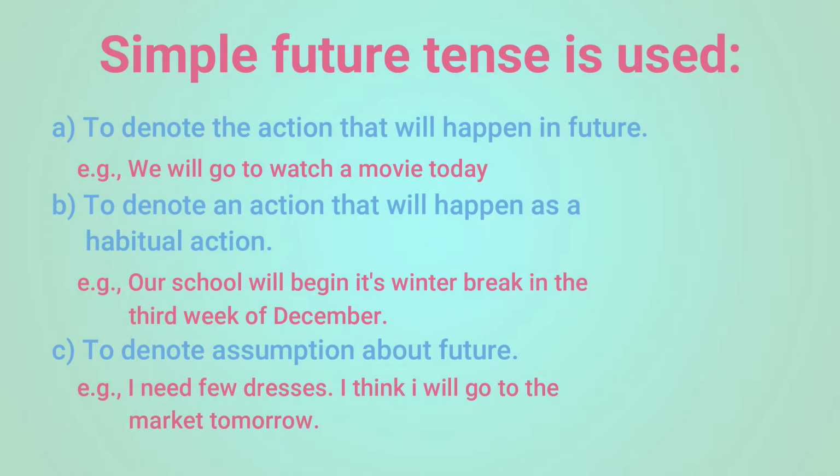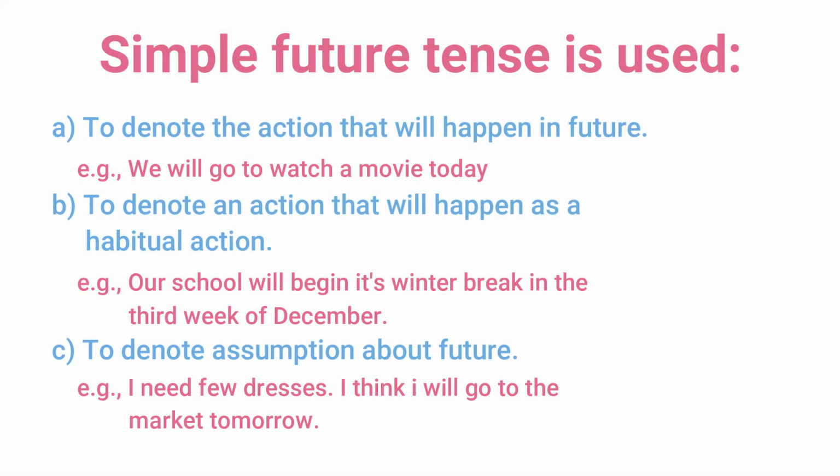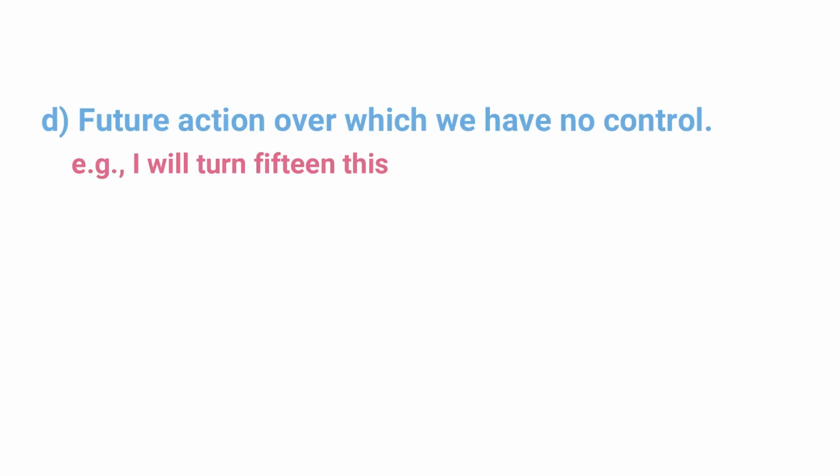So simple future tense is used to denote the action that will happen in future. Example: we will go to watch a movie today. Then to denote an action that will happen as a habitual action. For example, our school will begin its winter break in the third week of December. Then, to denote assumption about future. For example, I need few dresses. I think I will go to the market tomorrow.